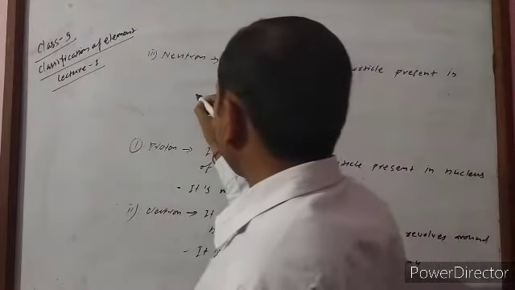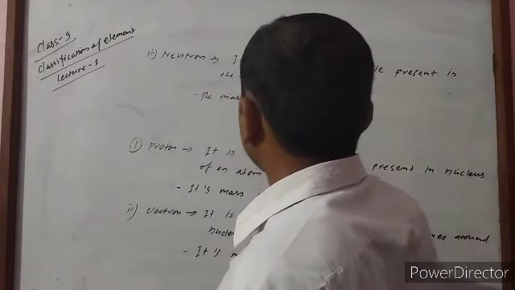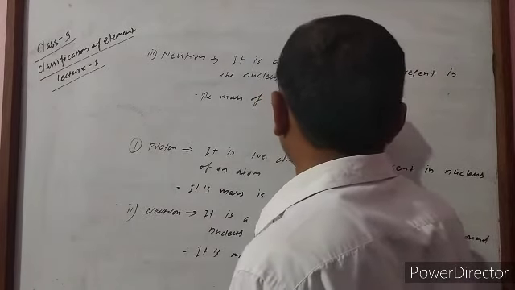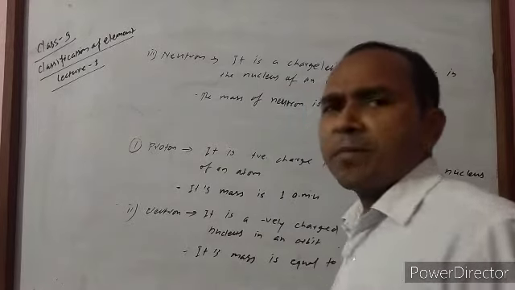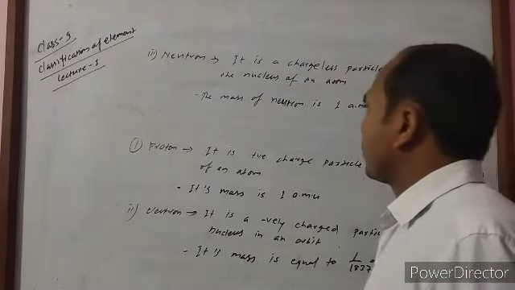Then what is the mass of a neutron? The mass of a neutron is 1 AMU. AMU means atomic mass unit, which is a very small unit to express mass.